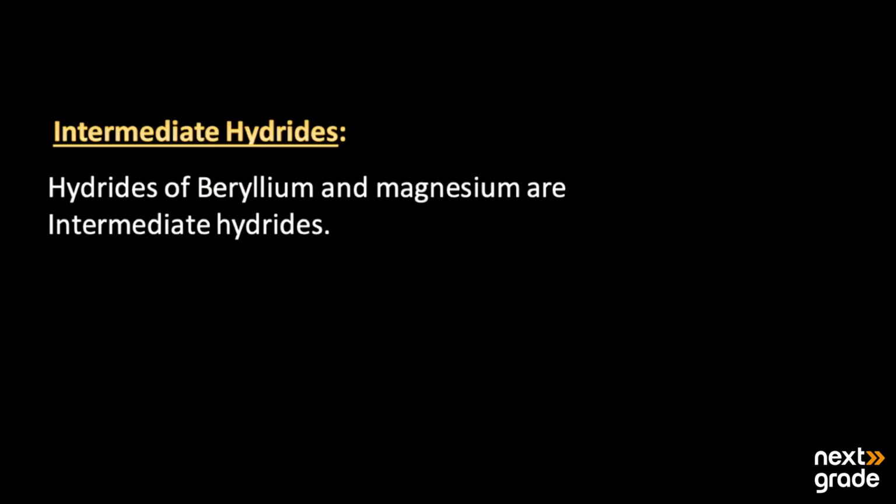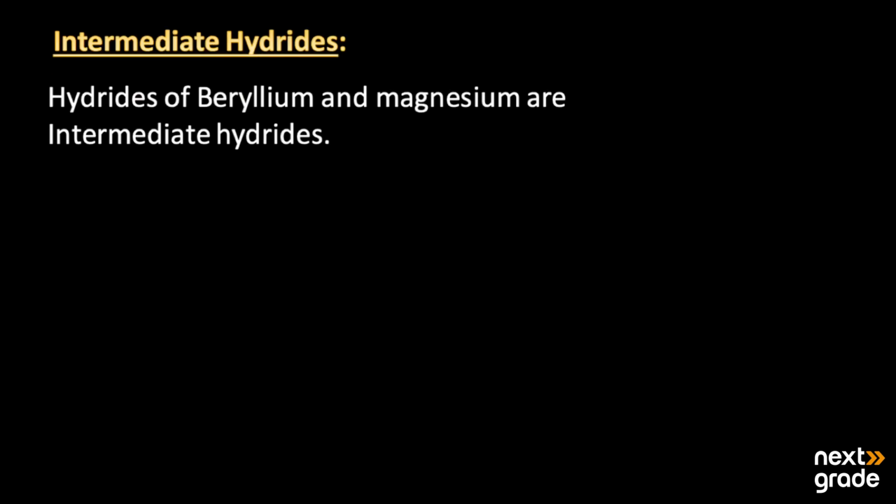After that, we have the intermediate hydrides. Intermediate hydrides are basically the hydrides of beryllium and magnesium. These types of hydrides have the properties of both ionic as well as covalent hydrides. So that's why they are known as the intermediate hydrides.